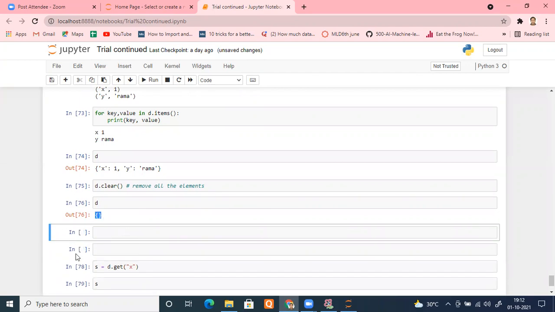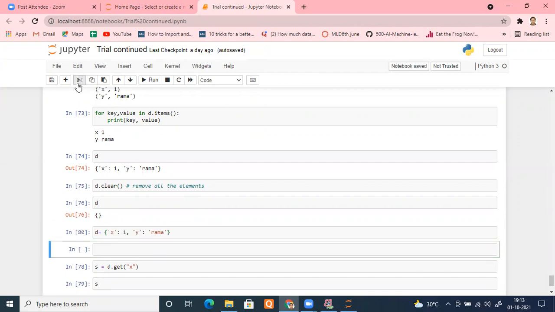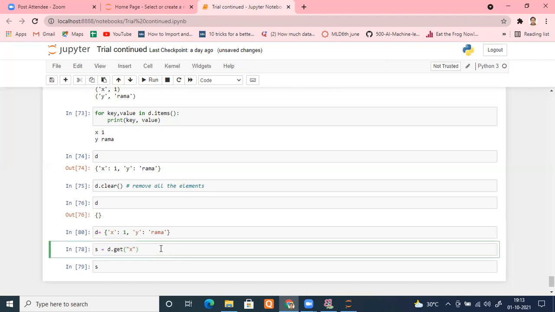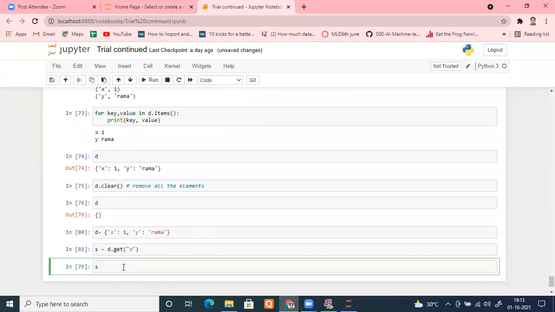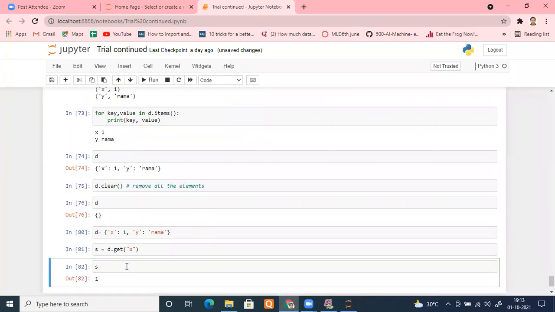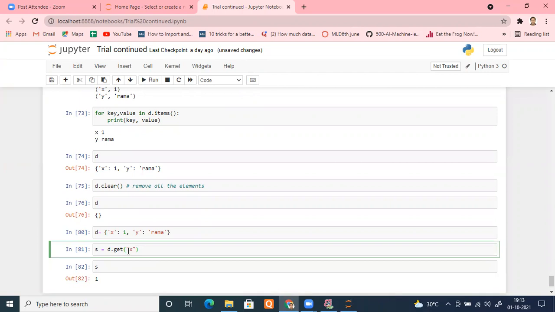So let me create that again. D is equal to X, Y. Let me run this, remove this cell. Now if I run this, I can save it anywhere, it's up to me. Let me run this and check the S. The value of X is 1. Now it has two arguments. One more argument: if X is not there, then what value do you want? Let me show you. Let me go inside and press Shift and Tab.